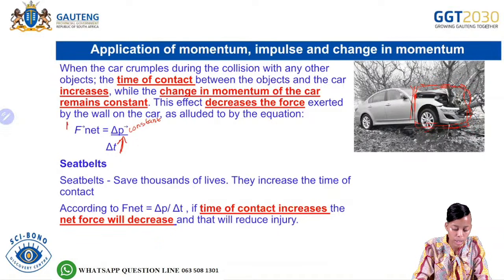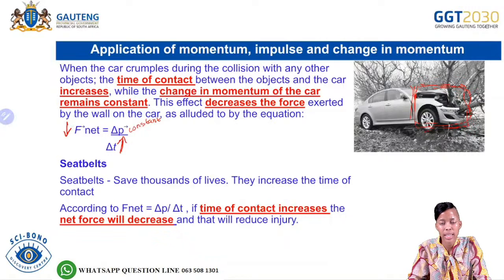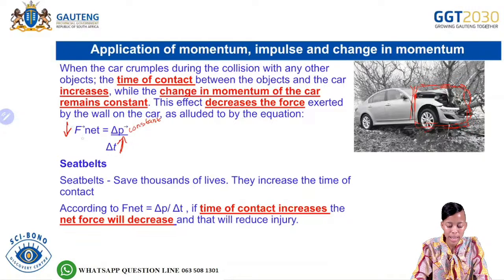So again, if you have a crumple zone, what will happen? The crumple zone will increase the time of contact. If the time of contact increases, what happens to the force? Then you will have a decrease in the force.